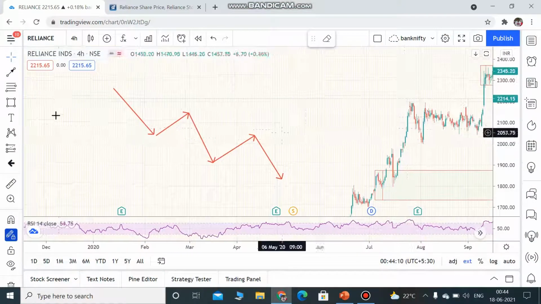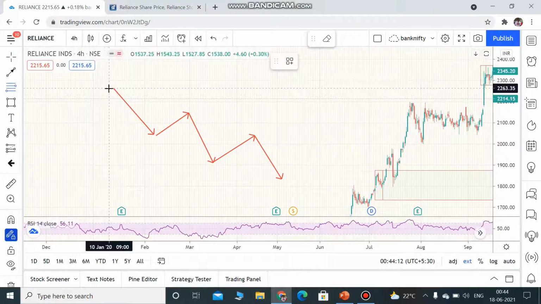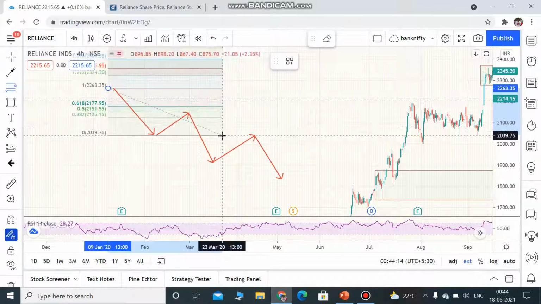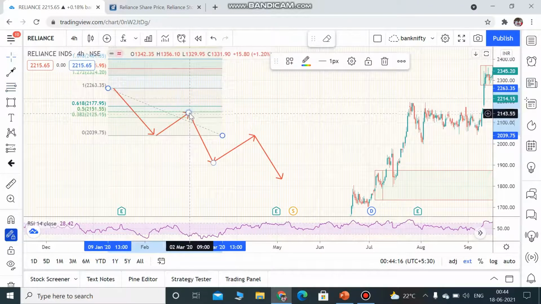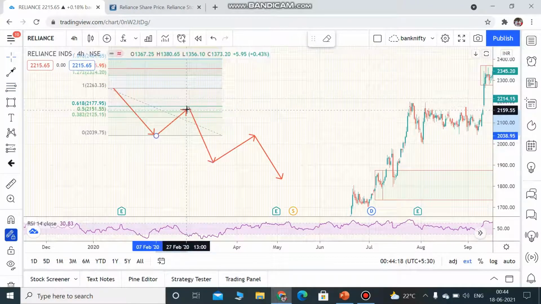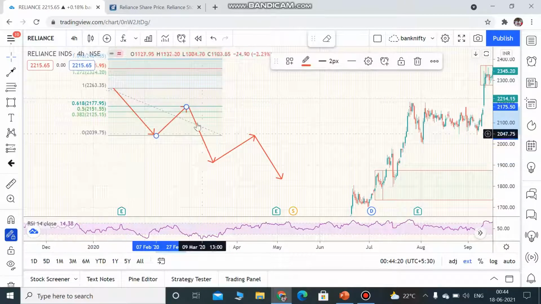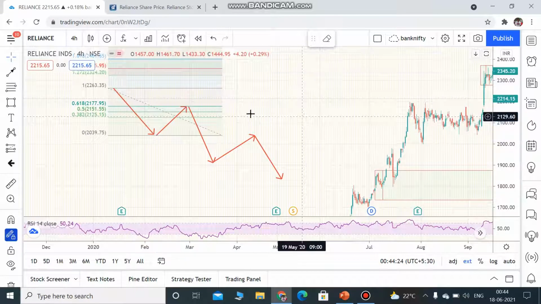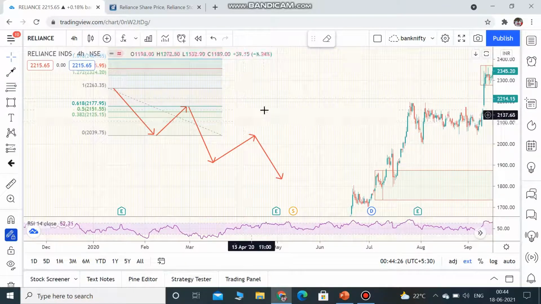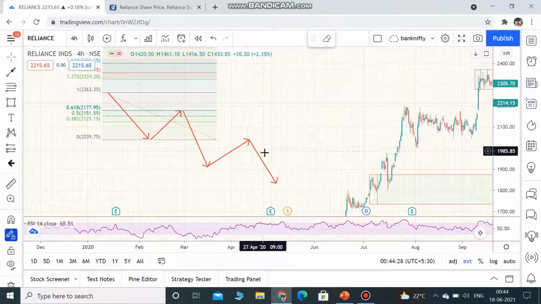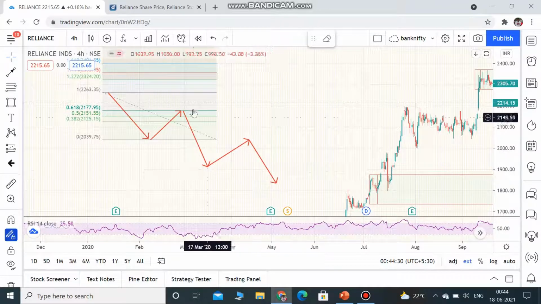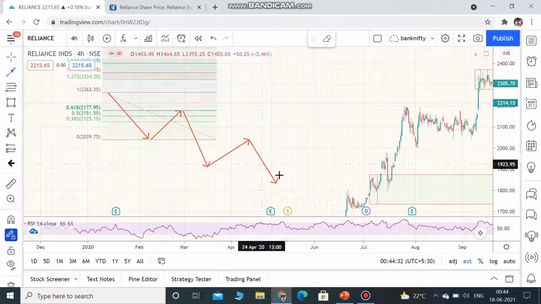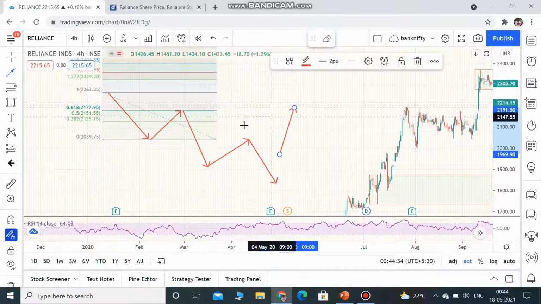Just that, how the stock moves is it comes from above, then takes rejection at 0.61 and then keeps moving on the same trend. That is what Fibonacci says. It follows whatever the trend is. If it is on an uptrend, it comes from low, then high.